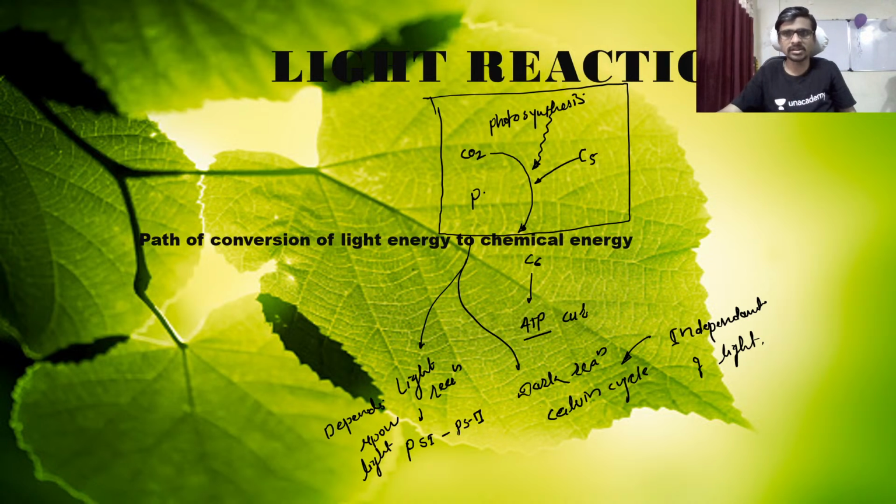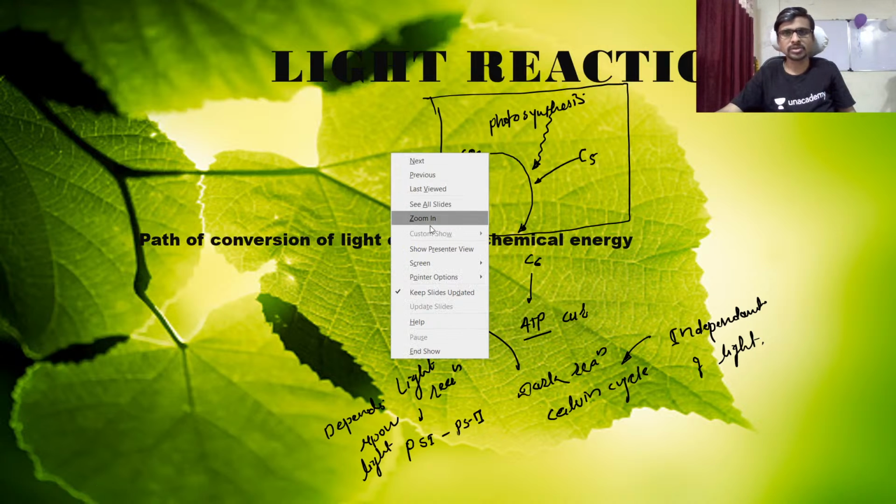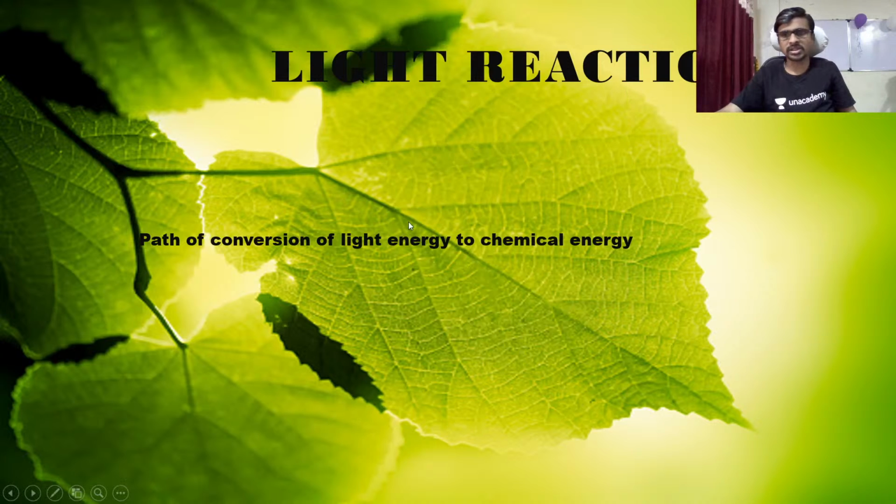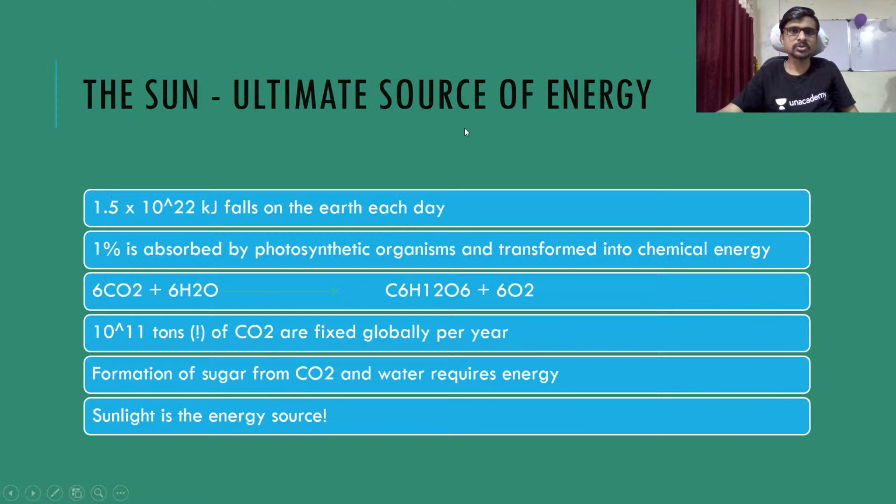It doesn't mean that one reaction is going on in the time of a day and the second reaction is going on in the time of a night. Please keep that in mind when you study the light and the dark reaction. It is actually the path to convert the light energy into the energy of a chemical, that is the ATP. The energy inside of light is coming from the sun.